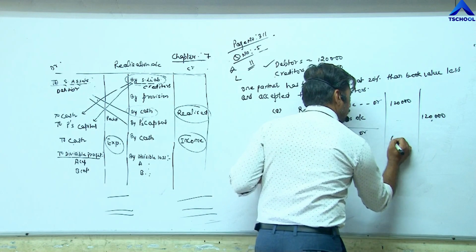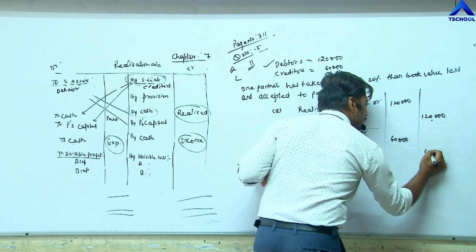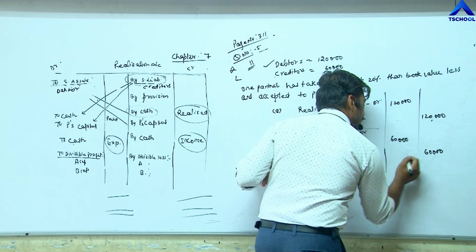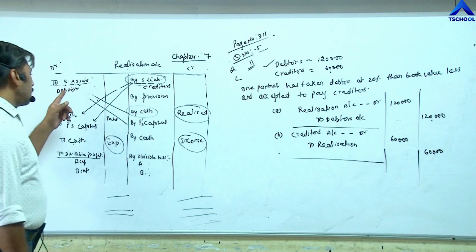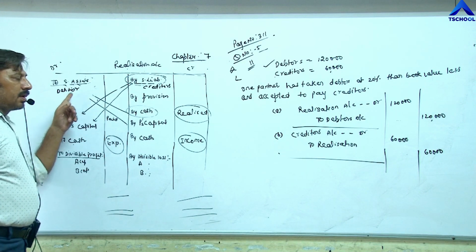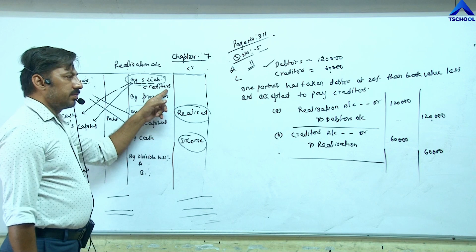Value is 60,000. Second part completed. Now debtor has been recorded here, creditor has been recorded this side.